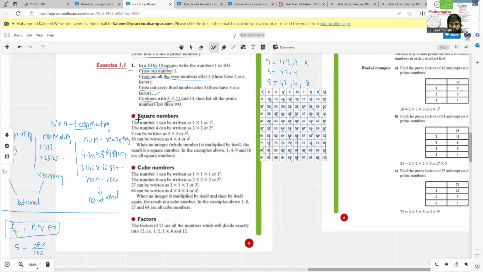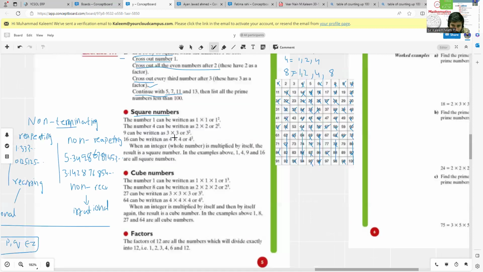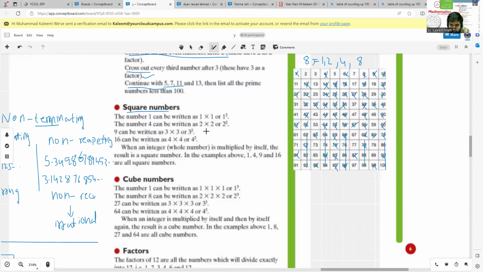Next we have a square number, or we can find the square of a number. You just have to multiply the number with itself. Like if you want to find the square of 3, you just have to multiply 3 with 3. If you want to find the square of 15, you just have to multiply 15 with 15. That will be equal to 225. Similarly, you can easily find the square of any number. In simple words, you just have to multiply it with itself.